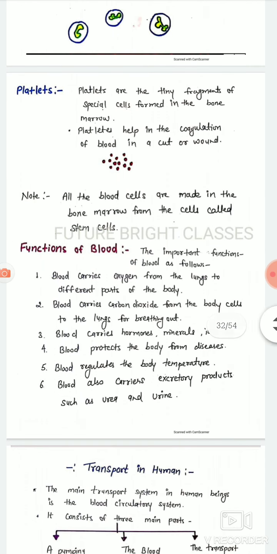Platelets are tiny fragments of special cells formed in the bone marrow. Platelets help in the coagulation of blood in a cut or wound. Note: all the blood cells are made in the bone marrow from cells called stem cells.